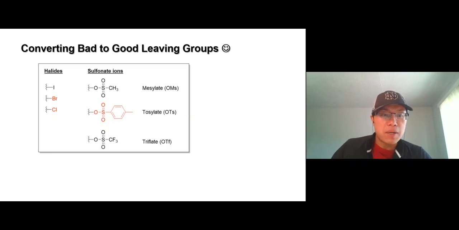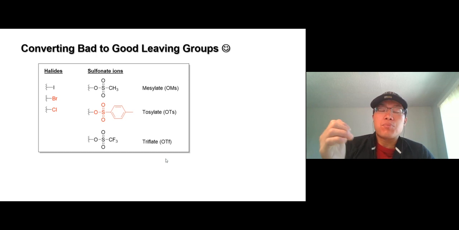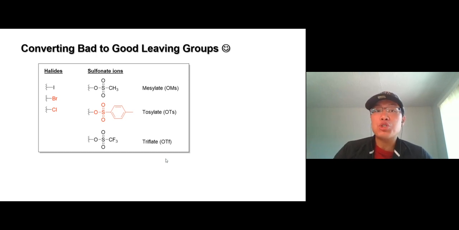All right, continuing from the previous video. If an alkyl halide already has a good leaving group, you can do an SN2 reaction on it easily, right? But the problem is, if you want to do an SN2 reaction on an alkyl halide that has a bad or poor leaving group, what do you do? Okay, I'll review real quick. So halides are good leaving groups.